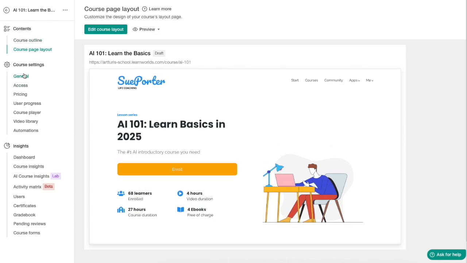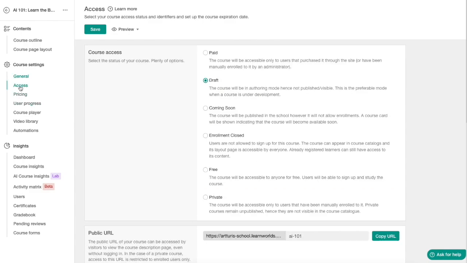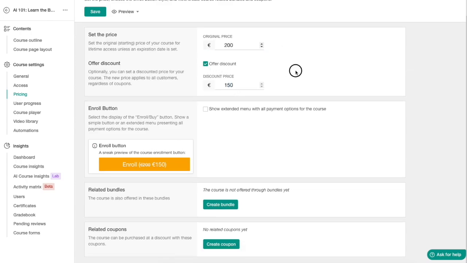And then we can go to these general settings. You can change the things around that you initially thought were a good idea for your course name and title. You can change the access level here. So once you're ready to go live with your course, you can click on, for example, paid and set the price. And then you can do, let's say, 200 euros, for example. You can offer a discount. So for example, let's do 150. So here it will say enroll now, striking through the original price and giving it like $150.